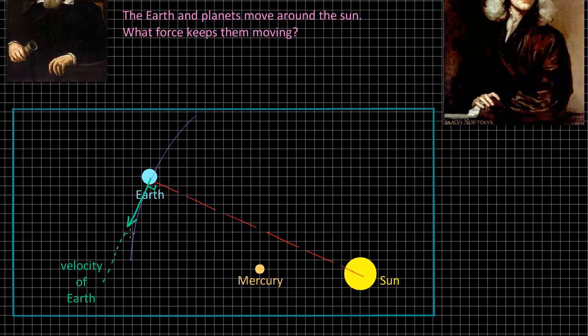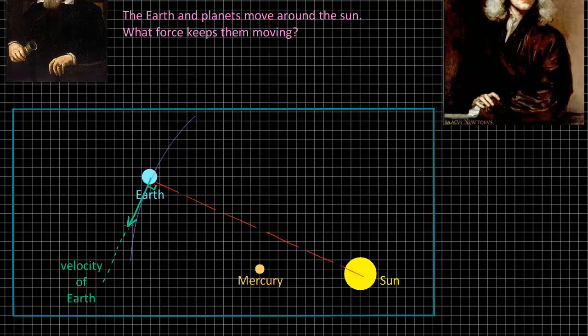Now, this is extremely important to understand, because the short answer to the question, what keeps the Earth in motion around the Sun, is that the Sun keeps changing the direction of the Earth. But it does not really change the speed of the Earth. Now, that's not entirely true. As I said earlier,